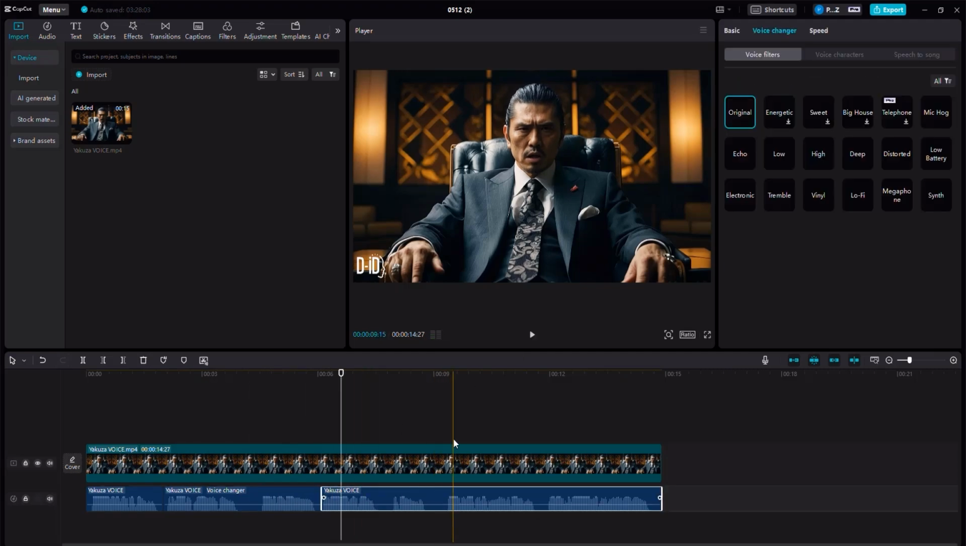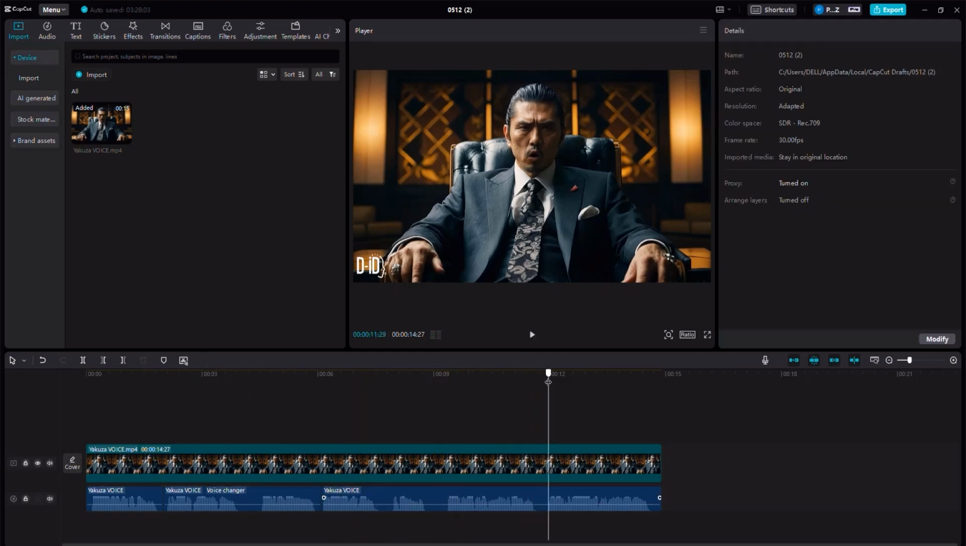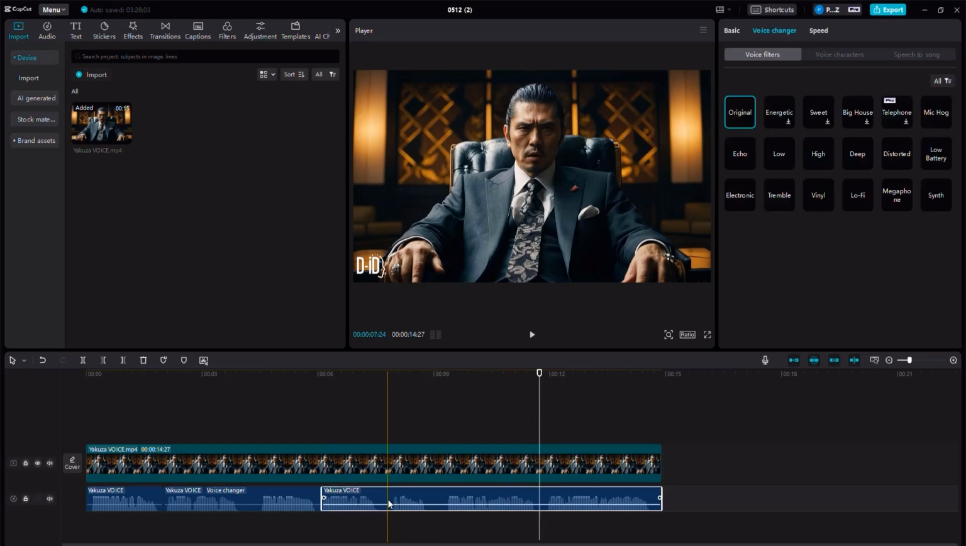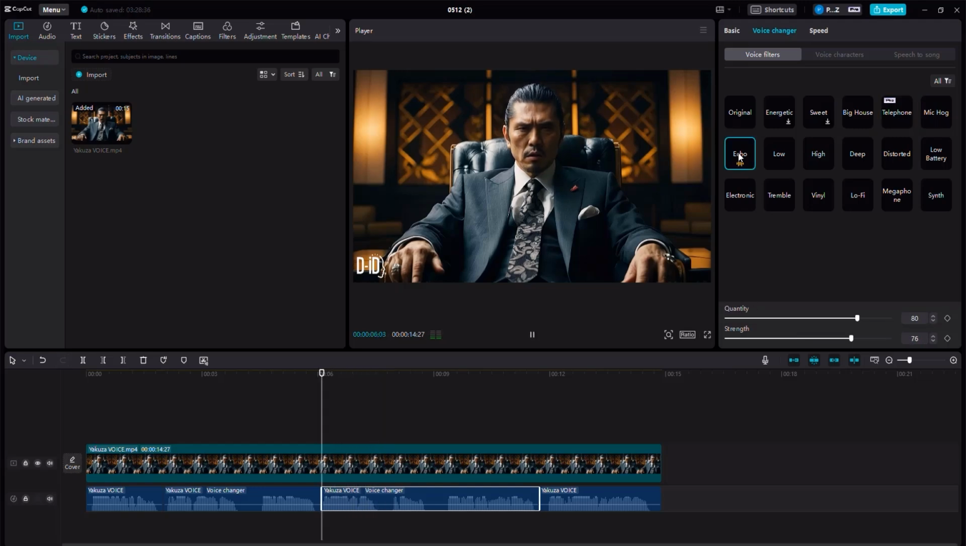All right, and I can take this other part of the voice as well, and I can try a different voice changer. So let's click, for instance, on this one. Control not just data, but destinies.